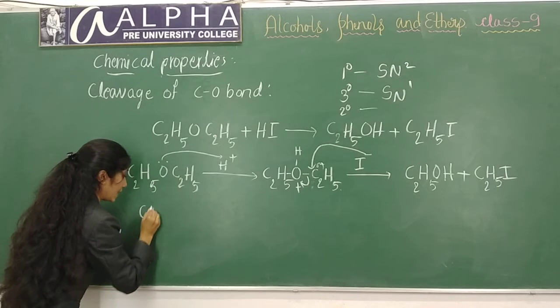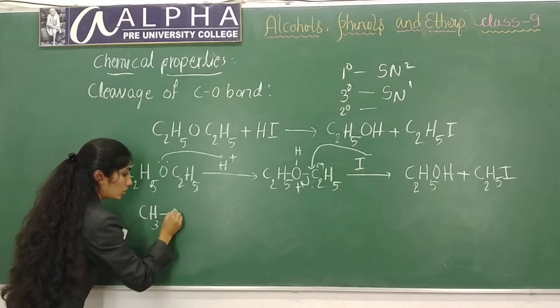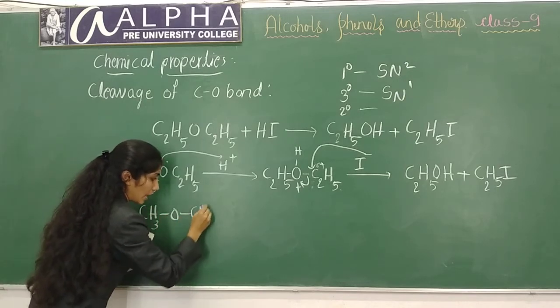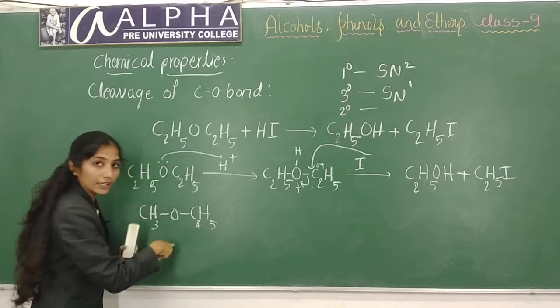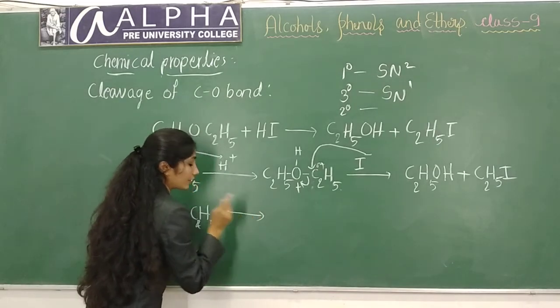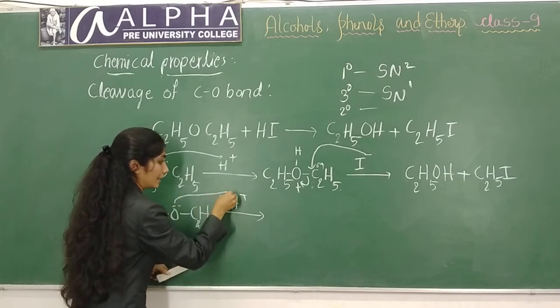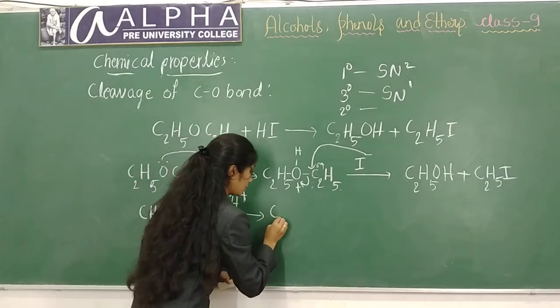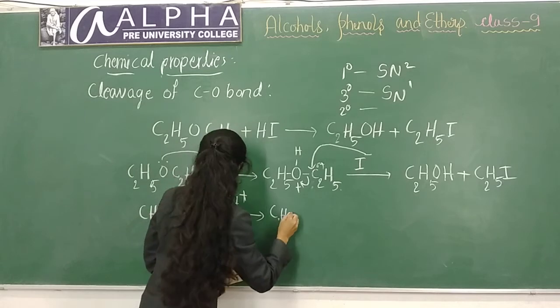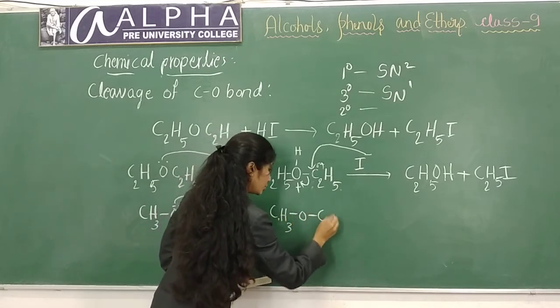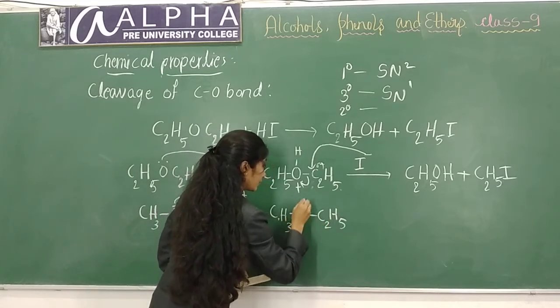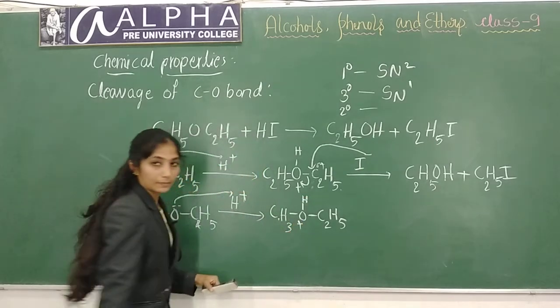If you take CH3OC2H5, this is an unsymmetrical ether. If you treat this with hydrogen iodide, the lone pair of electrons will attack the H plus and it forms CH3O(H+)C2H5.